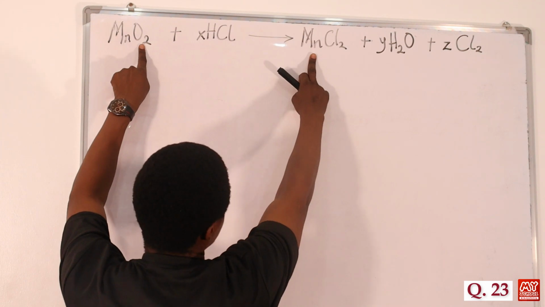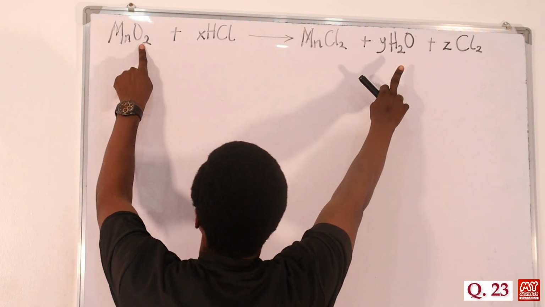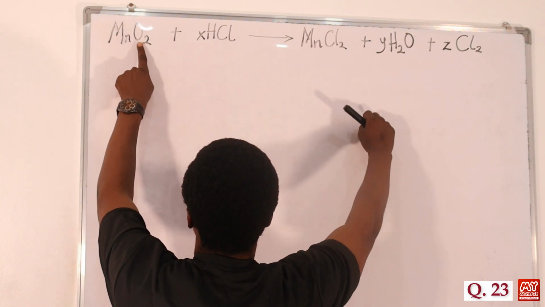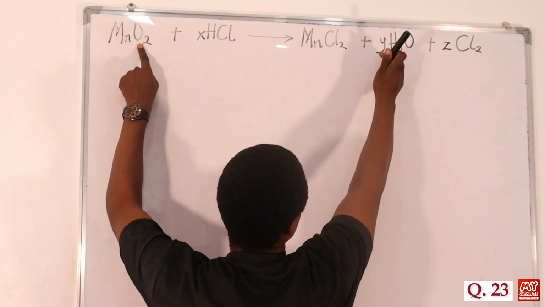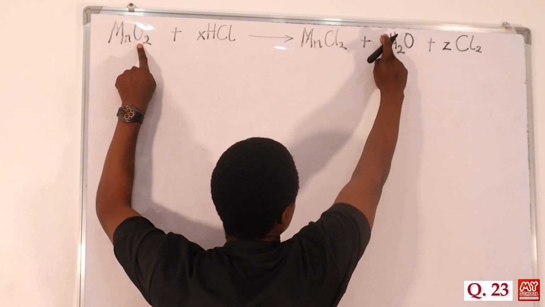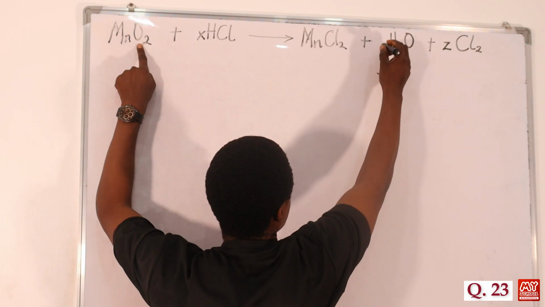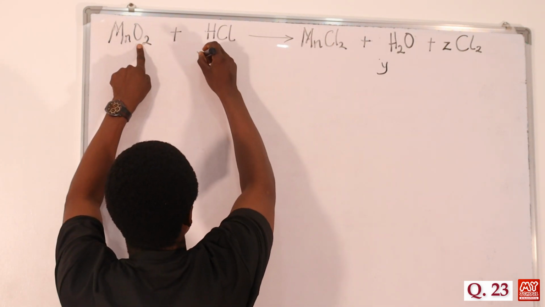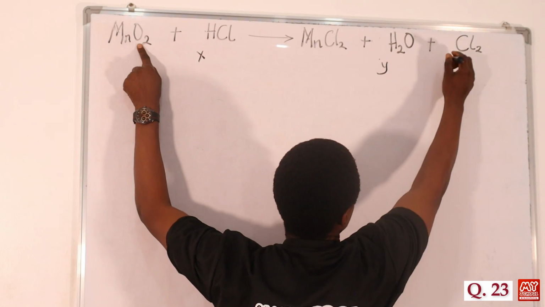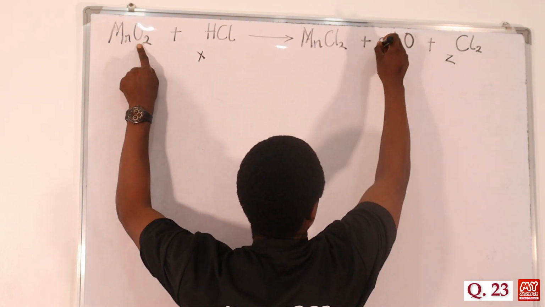Oxygen, 2 moles of oxygen here. We have 1 mole of oxygen on that side. So this 2 is what we have here. We have 1 here, so we can put 2 here. Let me put Y underneath here, then let me put X here so that we know what it is. This is Z for this. So this is 2, we put 2 here.